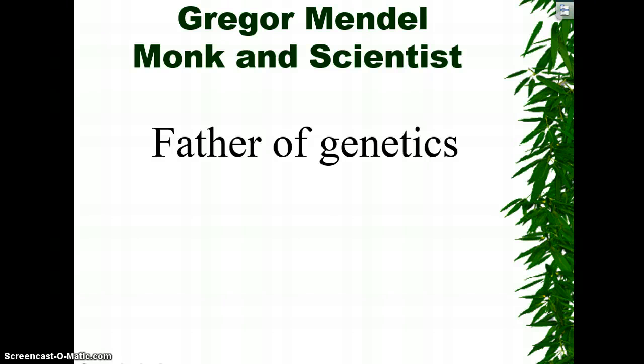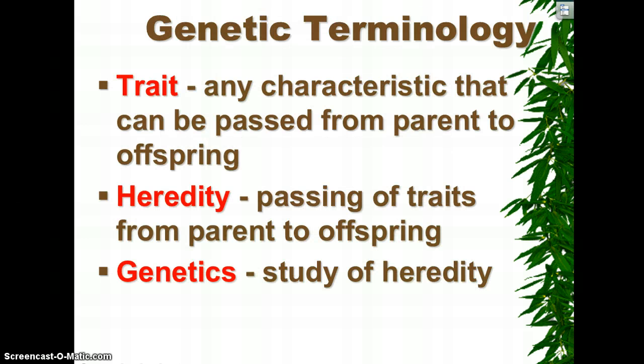Okay, today we're going to start our unit on genetics, and we're going to learn about Gregor Mendel and his importance to genetics. So here are some terms. Trait: any characteristic that can be passed on from parent to offspring. Trait, characteristic, you can use those words interchangeably. An example of one of your traits would be maybe that you have blue eyes or brown eyes or green eyes or brown hair or freckles.